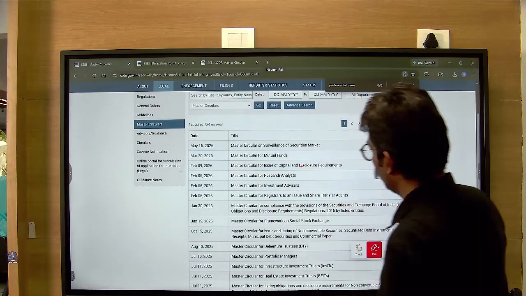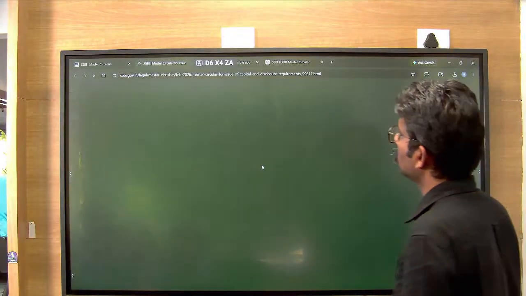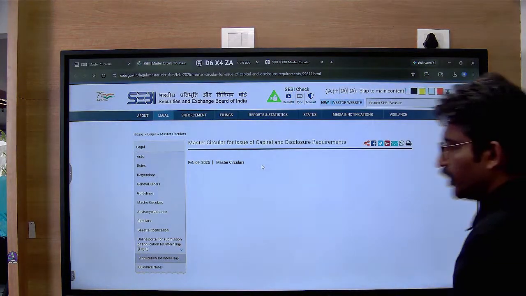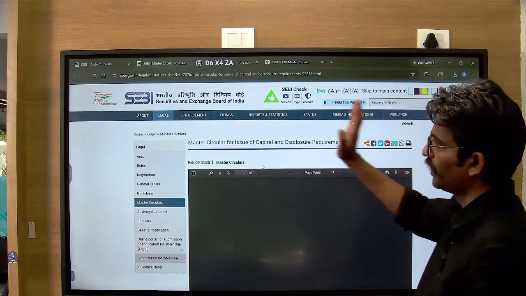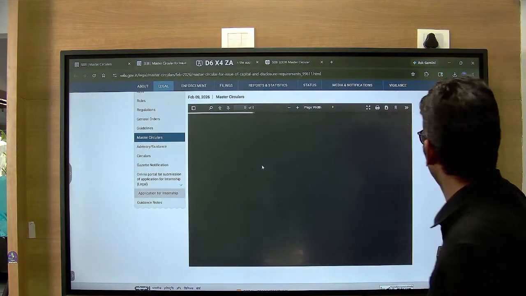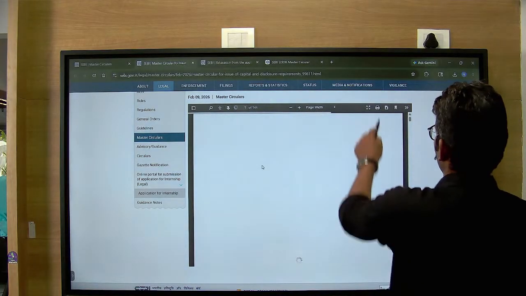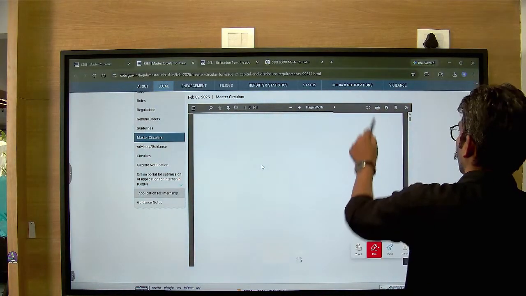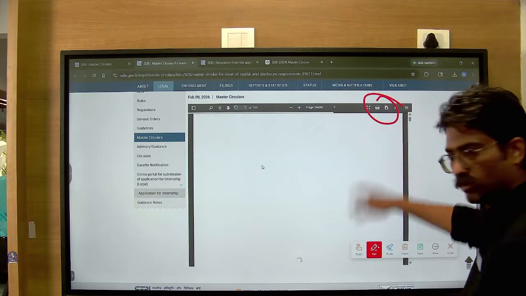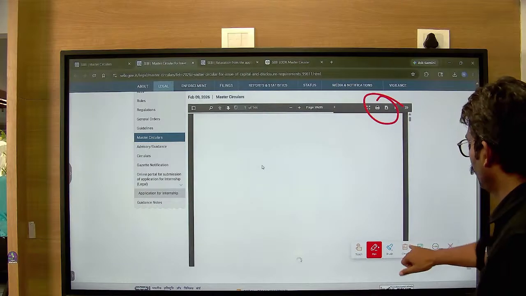You click on this one. Once you click on this one, you have a PDF which will pop up. Simply download it and push it into ChatGPT. This down arrow that you see here is the download function, and using this one, you can download the PDF. The PDF goes into ChatGPT.